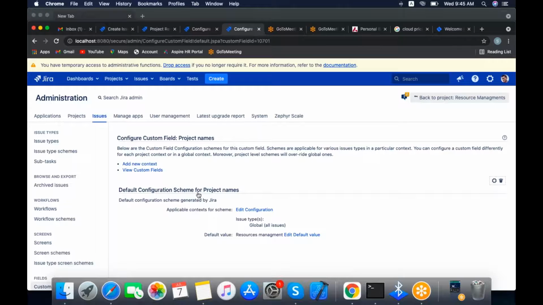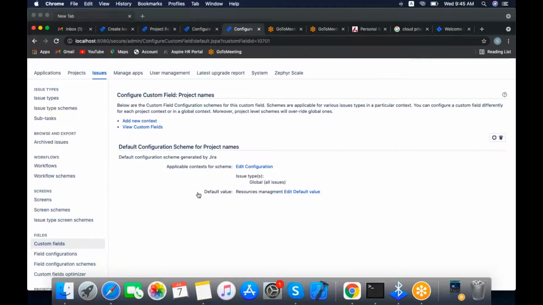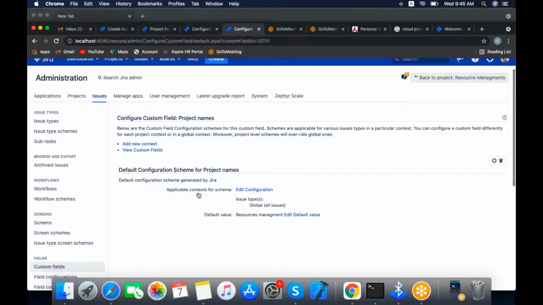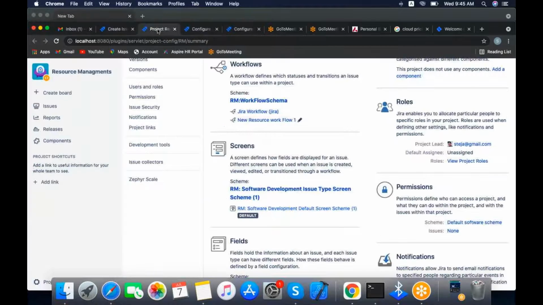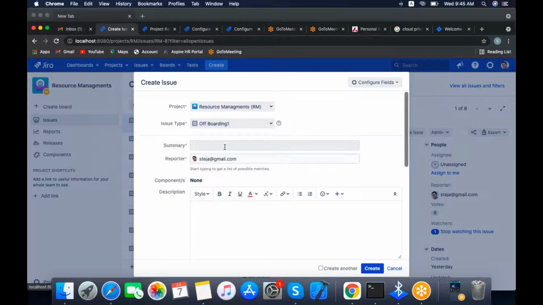Whenever you add this field into any screen, automatically, for example, I was added the field in the screen. I will explain how we can create the screens and how we can add the custom fields into the screen in tomorrow's class. If you add that, by default the project name will become resource management whenever you configure that field value.